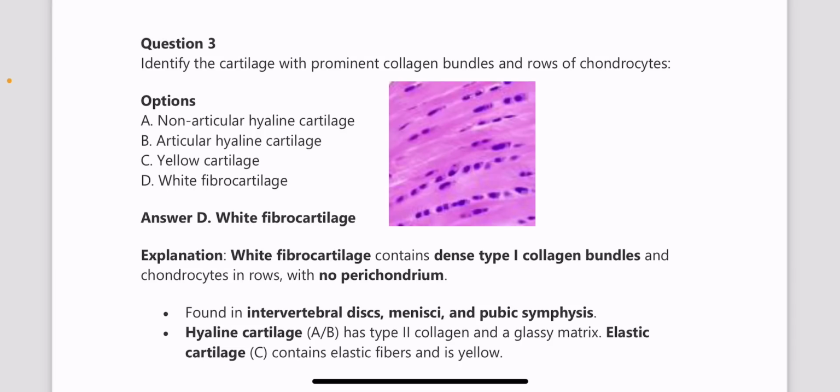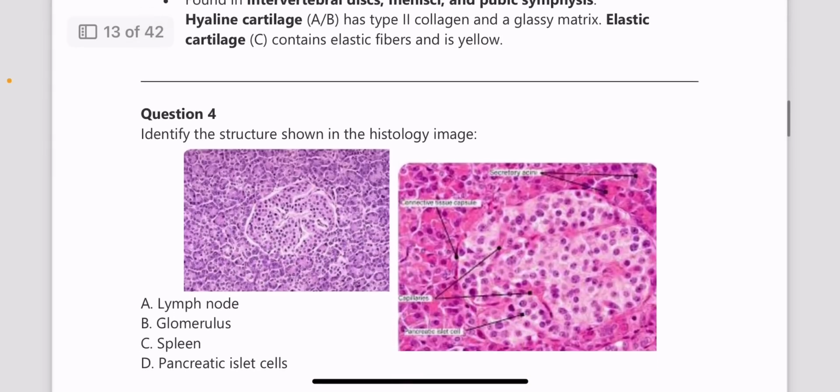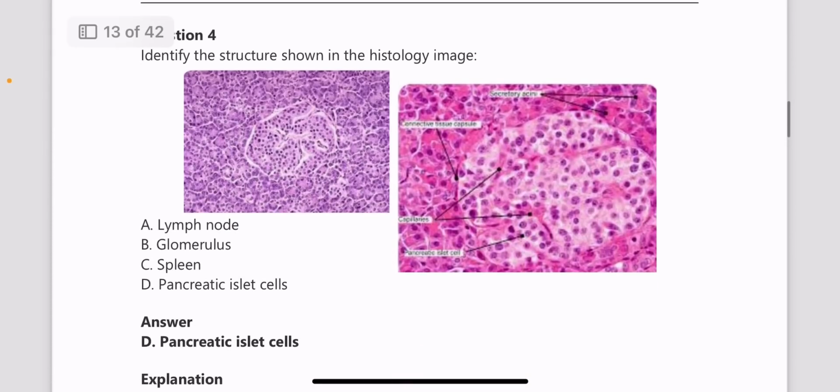So here it is white fibrocartilage, because it contains dense type 1 collagen bundles and also chondrocytes which are arranged in rows, and there is no perichondrium visible. So different types of cartilage and their features and how to identify them in the image is an important thing. Please go through them. And next, identify the structure shown in the histology image.